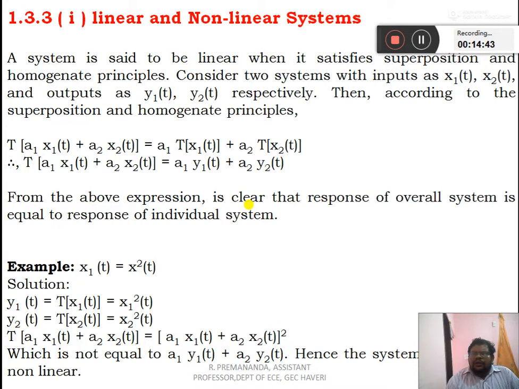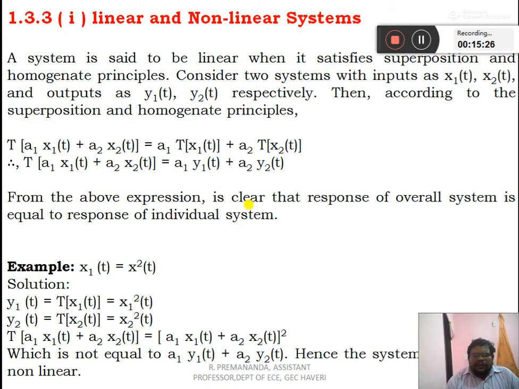Then according to superposition and homogeneity, T of a1 x1(t) plus a2 x2(t) is equal to a1 times T of x1(t) plus a2 times T of x2(t). Therefore, we can write T of a1 x1(t) plus a2 x2(t) is equal to a1 y1(t) plus a2 y2(t). From the above expression it is clear that the response of the overall system is equal to the response of the individual systems. Linearity tells that the response of the overall system is equal to the combination of the responses of the individual systems.